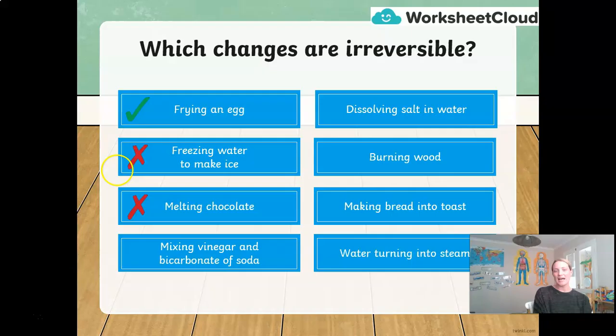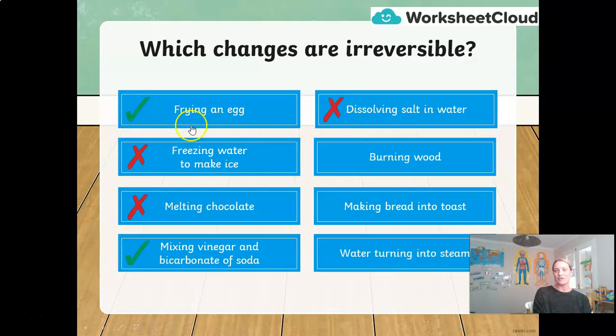Mixing vinegar and bicarb of soda. Hopefully you all picked that one out as an irreversible change because I demonstrated it yesterday on camera for you. Now this one's quite tricky sometimes for people, dissolving salt in water. It is not an irreversible change. I can get back the salt and the water separate if I evaporate the water off and then condense the water back into liquid water.